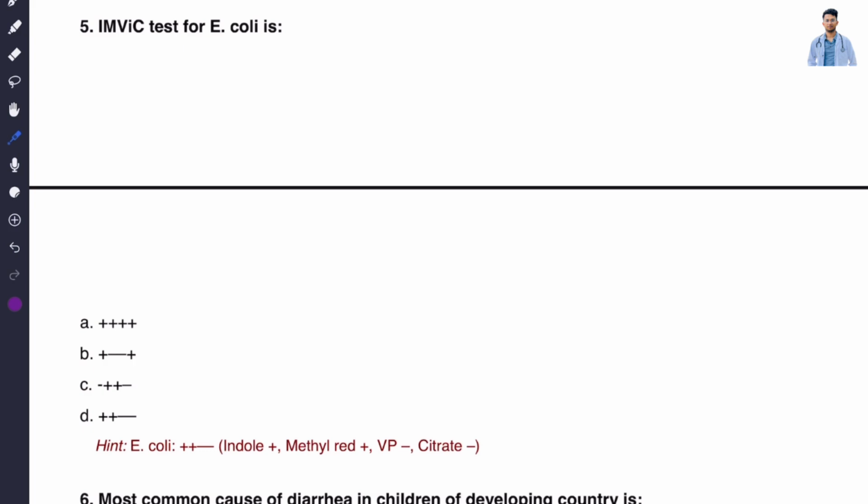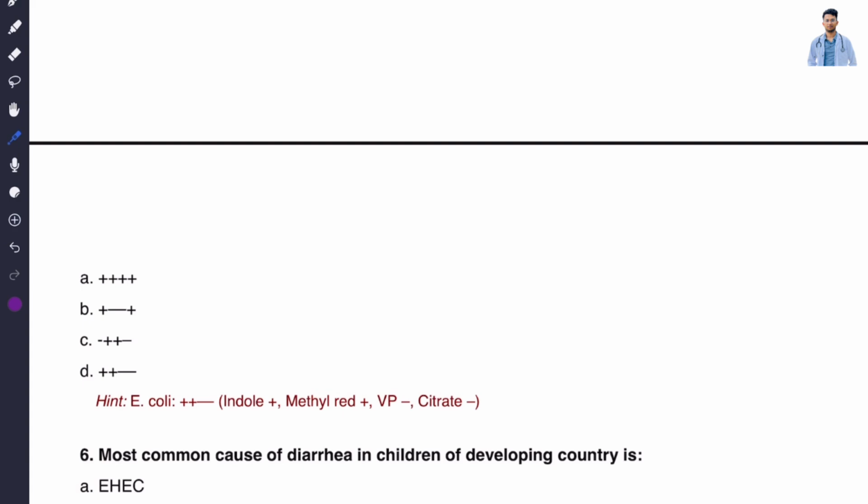IMViC test for E. coli is: what is the IMViC test for E. coli? Question number 5. Option A, positive, positive, positive, positive, all positive. Option B, positive, negative, negative, positive. Option C, negative, positive, positive, negative, and finally option D, positive, positive, negative, negative. The correct answer is that the IMViC test for E. coli is positive, positive, negative, negative, meaning option D is the correct answer.